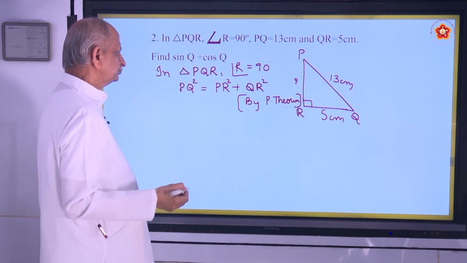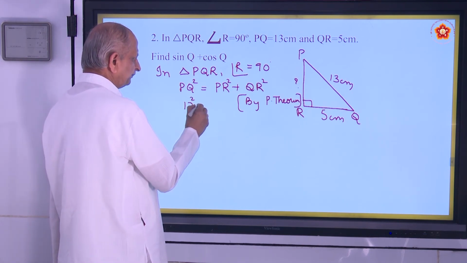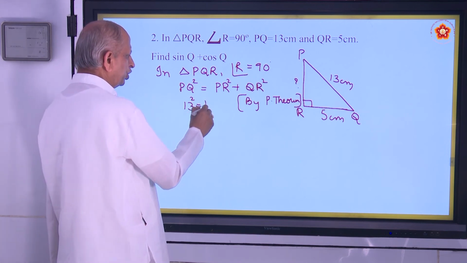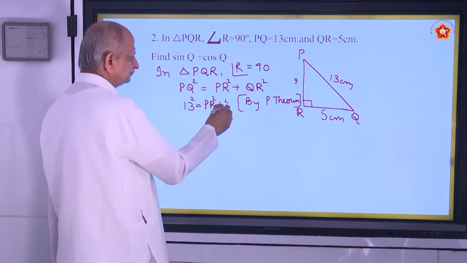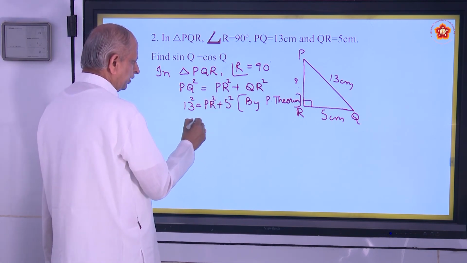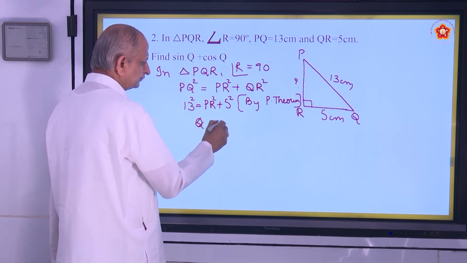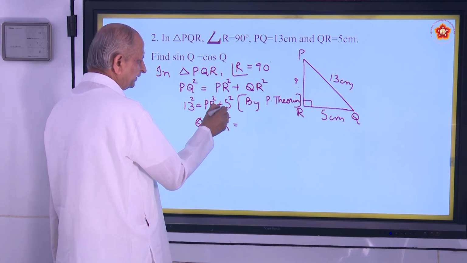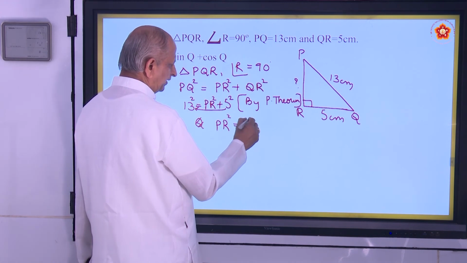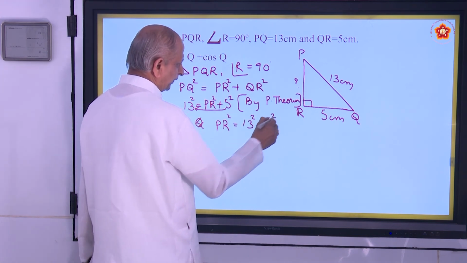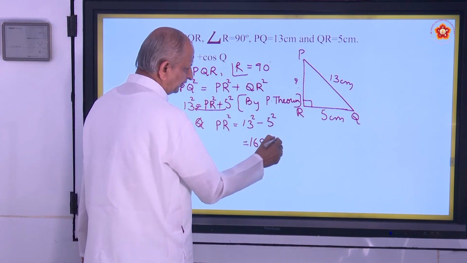Now PQ square is given. How much? 13 square. PR is how much? Don't know. As it is, right? QR is 5. So PR square becomes, bring this to the left side, 13 square minus 5 square. 169 minus 25.